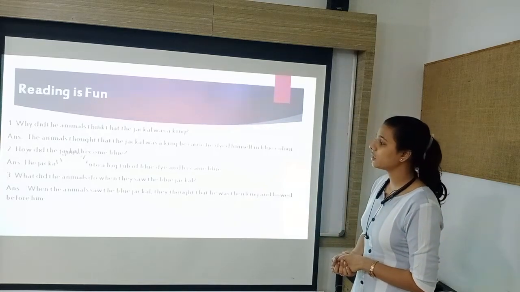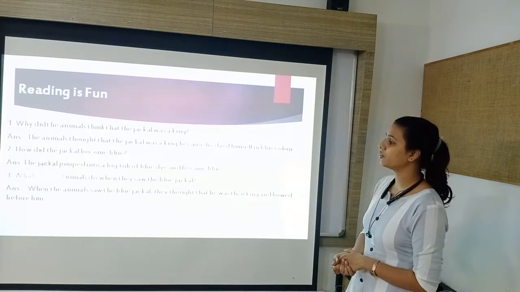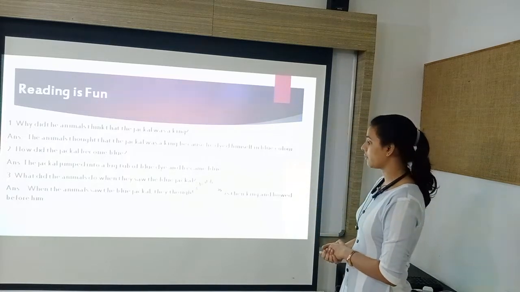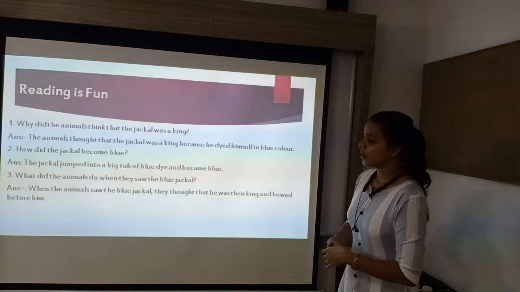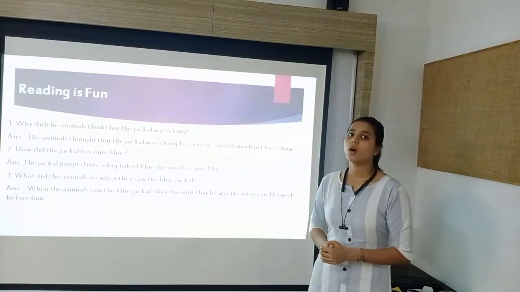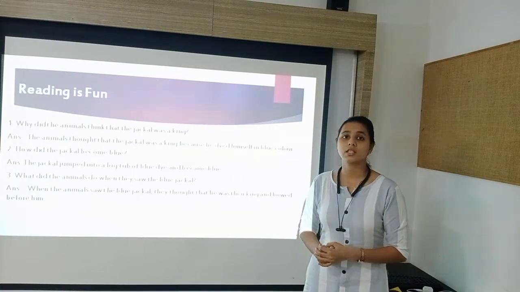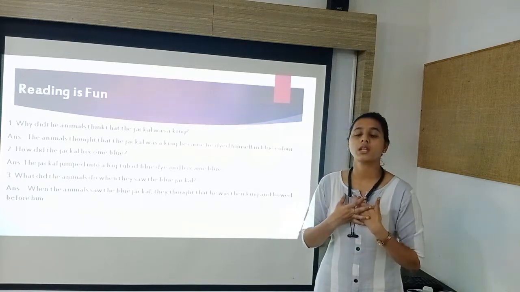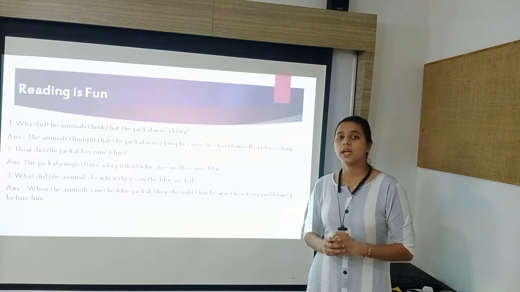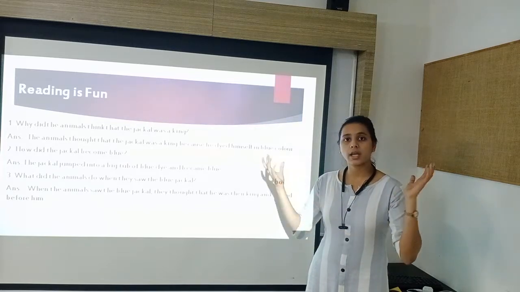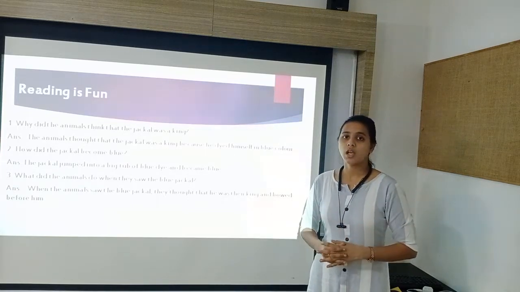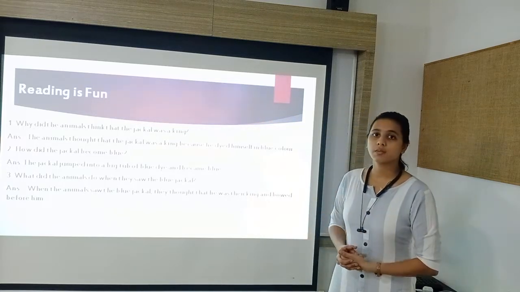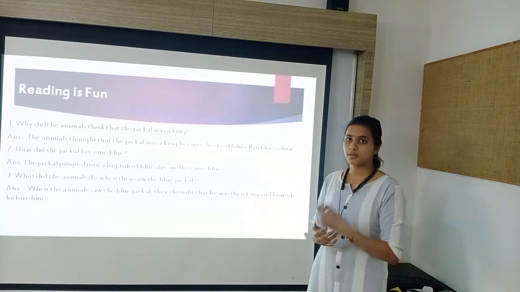Next is, what did the animals do when they saw the blue jackal? When the animals saw the blue jackal, they thought that he was their king and bowed before him. All the animals thought that the jackal looked different, so as the jackal said that I am the king, they all agreed and accepted it, and they all, big and small, all the animals bowed before him. They bent down before him and gave him respect of a king.